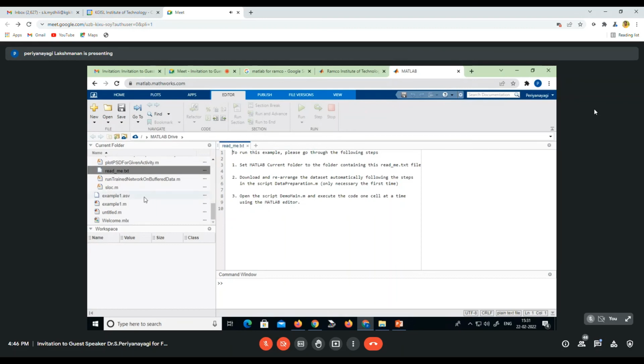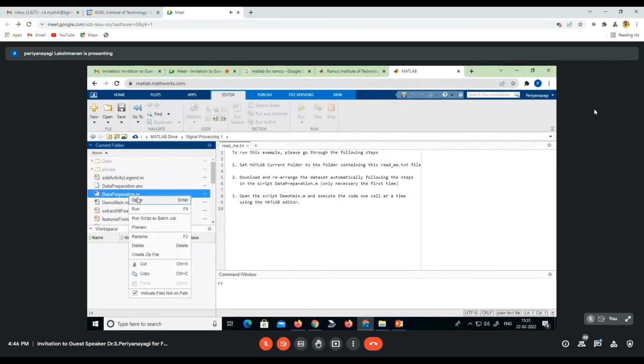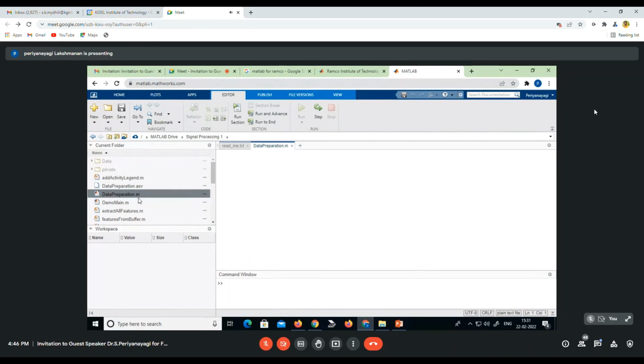So first you have to go to the data. In this data, you have to open the data preparation M file.